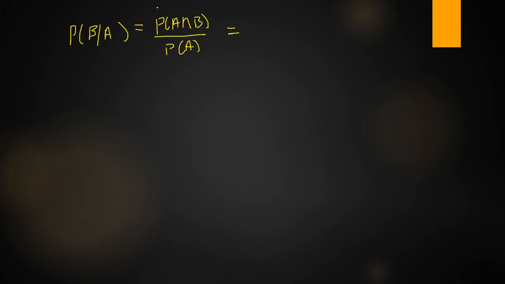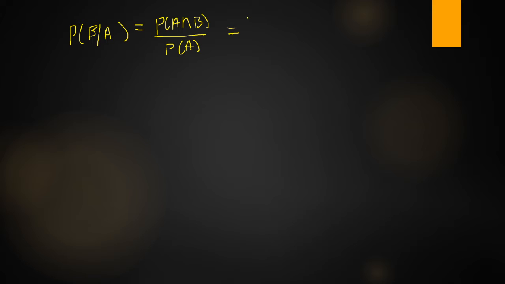So we know the classical definition of probability. Here, how to write P of A intersection B in the form of the classical definition? How to write? What is the P of E, the general definition? P of E is equal to N of E by N of S. Similarly, here also A, B are events. Therefore, A intersection B is also an event. So how to write P of A intersection B in the form of the classical definition?